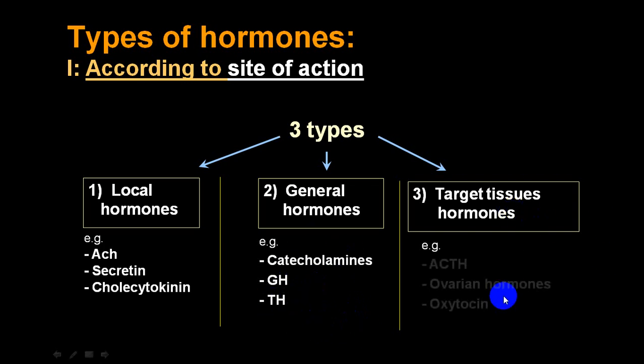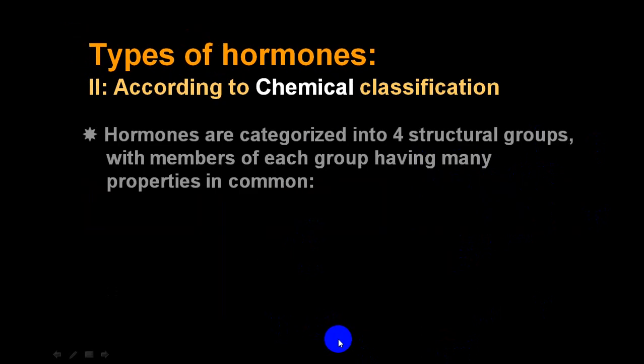While target tissue hormones, that is ACTH, will act on only the adrenal cortex. Ovarian hormone will act only on the ovary. Oxytocin will act on the uterus and on mammary myoepithelial cells. So these are the three sites: acts locally, acts on multiple cells at multiple areas, and acts on a target tissue or a target organ. So this is one way of division of hormones.